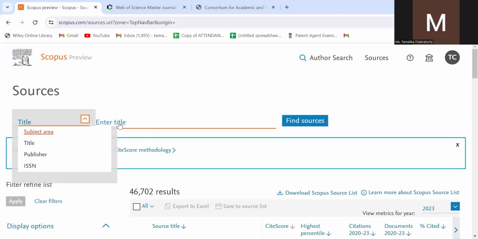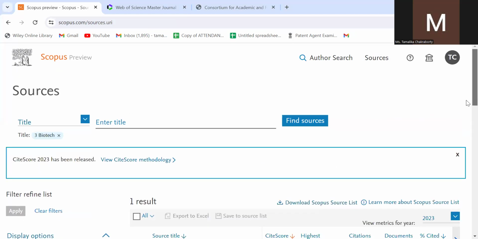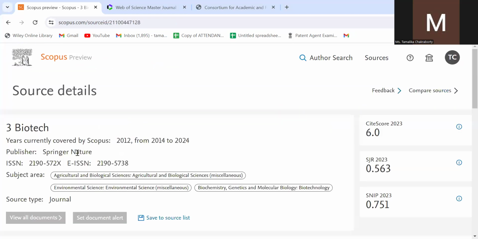So you just enter your title, 3 Biotech. You find the source. Once you find the source, you see that this is 3 Biotech, and the publisher is Springer Nature. The ISSN number is given. One is the EISSN number and another is the print ISSN number. That means you get the journal in printed format as well as online.